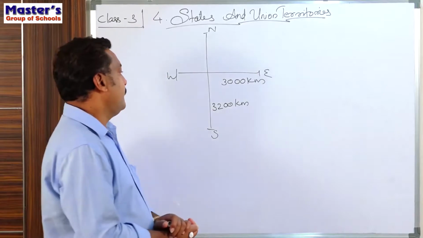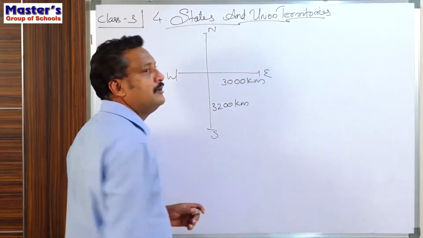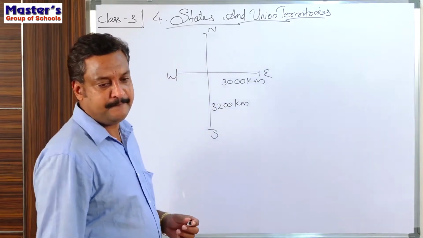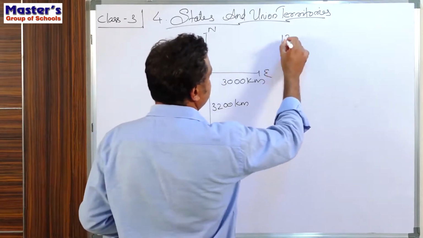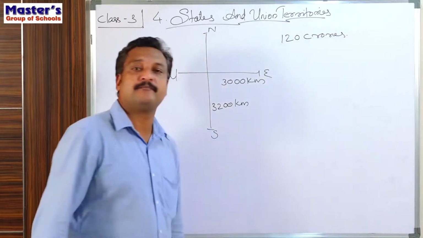Then it has a population of around how many? 120 crores. Isn't it?